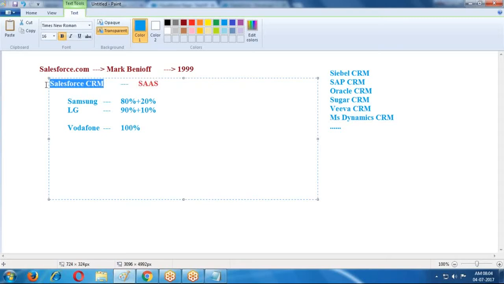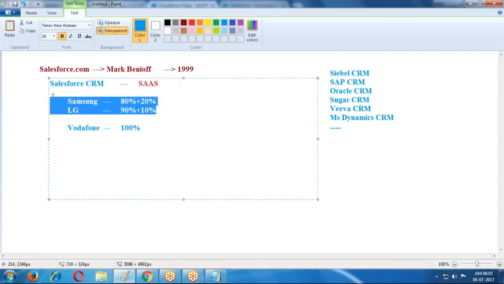In the Salesforce CRM application, what is the drawback? In the initial days, the drawback is that the customer cannot modify according to his requirement. Because of this reason, who lost the customers? Salesforce company lost some of the customers. Already they have Siebel CRM, SAP CRM, Oracle CRM, which support 100% features. Even though this Salesforce CRM costs less, they are not interested in purchasing this application because it is not supporting complete features. Because of this reason, they implemented one more product.